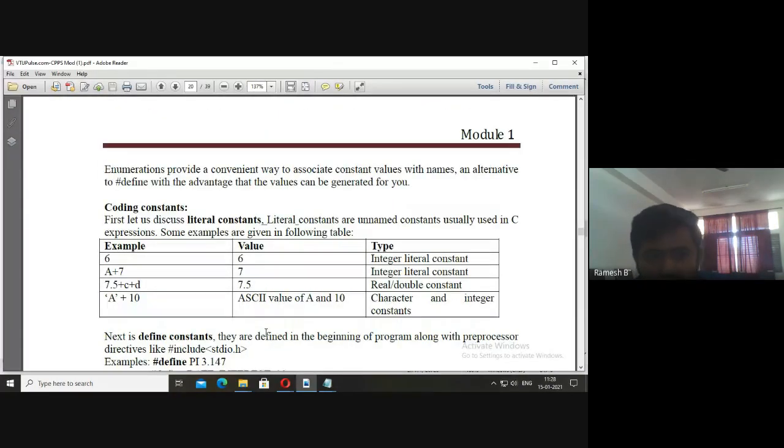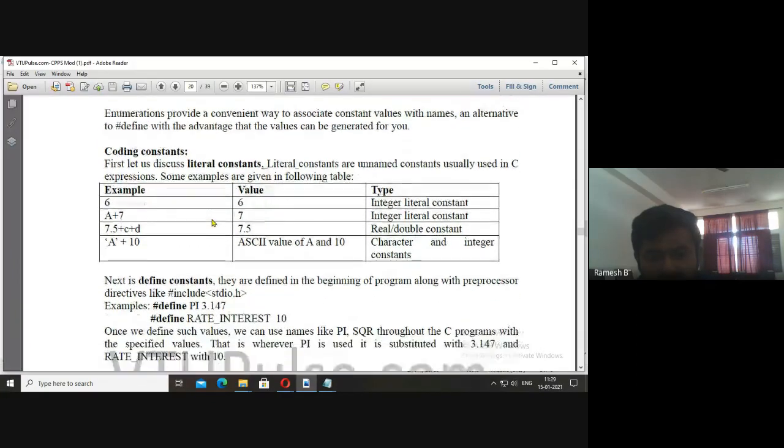Now, similarly, coding constants. Among the coding constants, the first one is literal constants. Okay, literal constants means they'll not be having any name. 6, it doesn't have any name. They are known as unnamed constants. Similarly, a plus 7, it doesn't have any name. Similarly, 7.5 plus c plus d. Okay, we can directly code them in the program. Those kind of constants, they are known as literal constants.